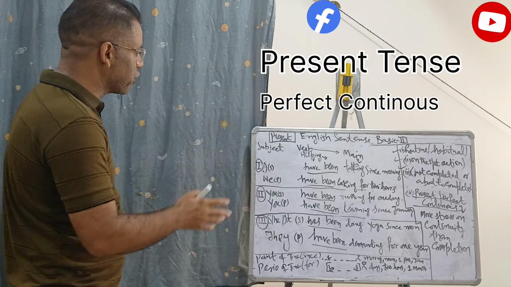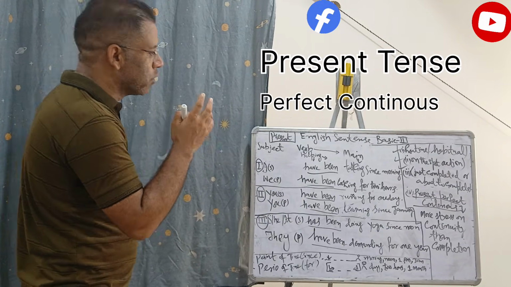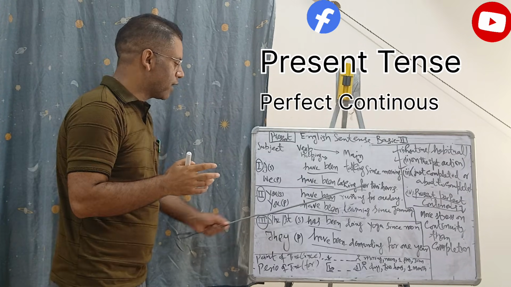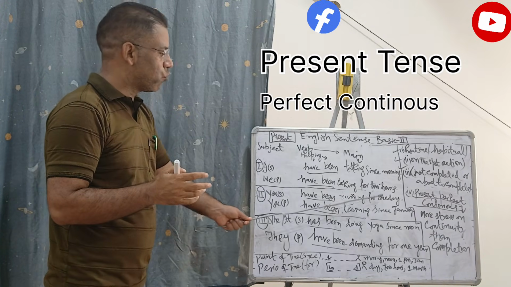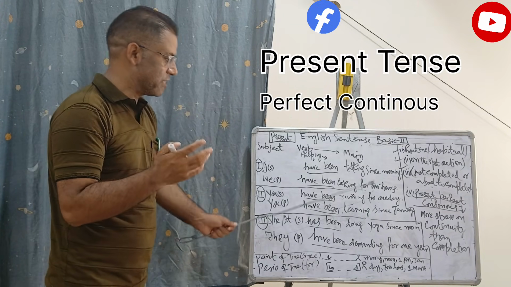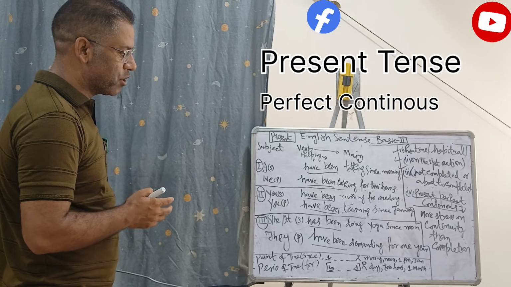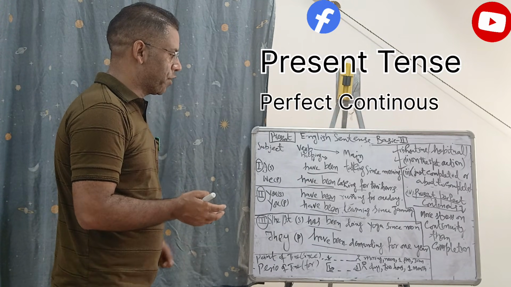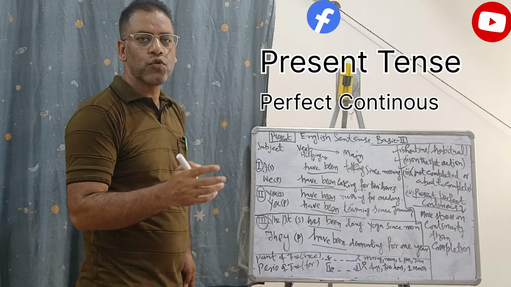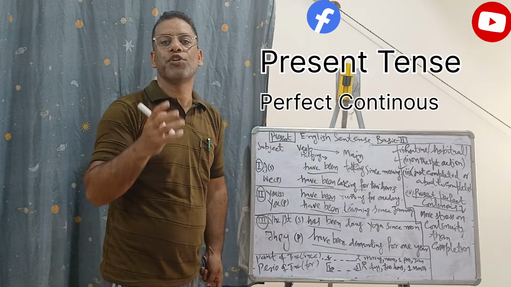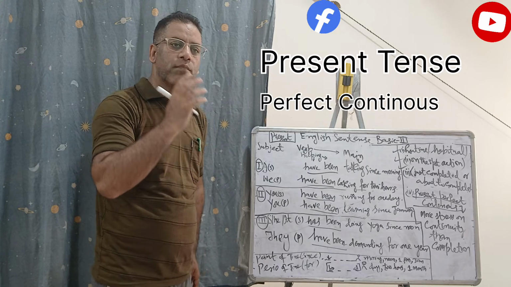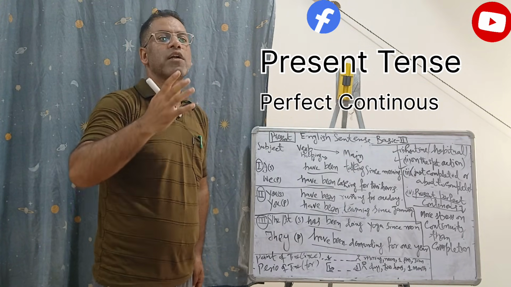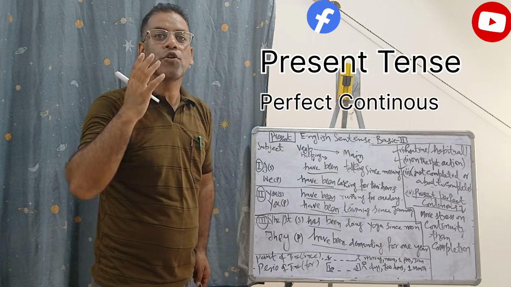give more stress on the continuity, and whether it is I have been talking, that's since morning, whether it is we have been cooking for 2 hours, or you have been running for 1 day, you have been learning since January, and she has been doing yoga since noon. These, they have been demanding for 1 year. These all aspects lead towards the present perfect continuous, wherein whenever we are supposed to refer to any action that's more lengthy in nature, that lasts for long durations.